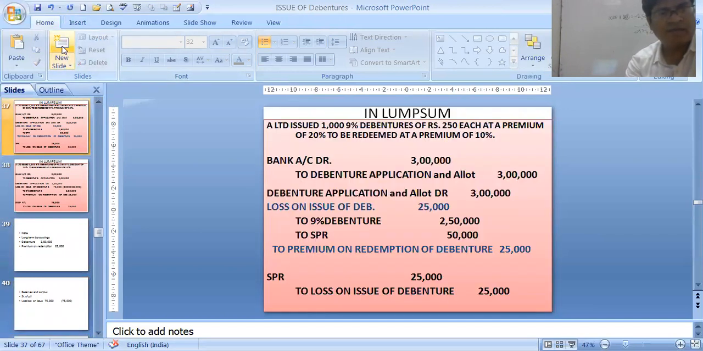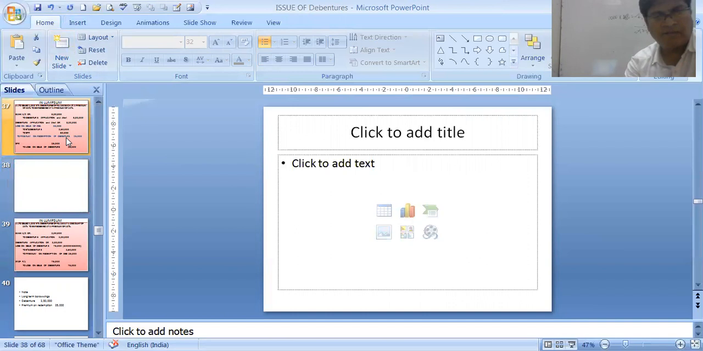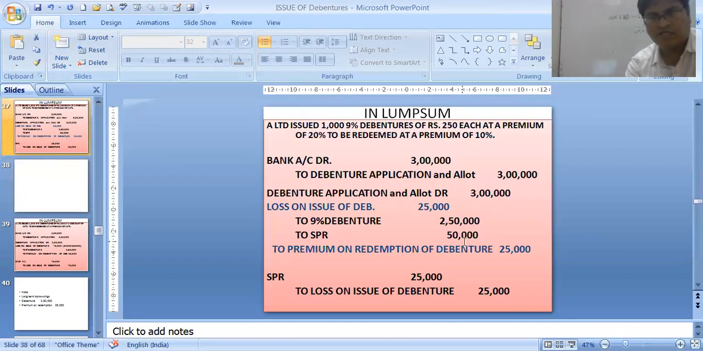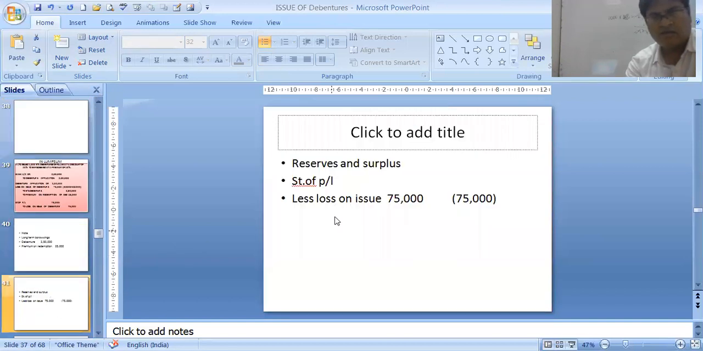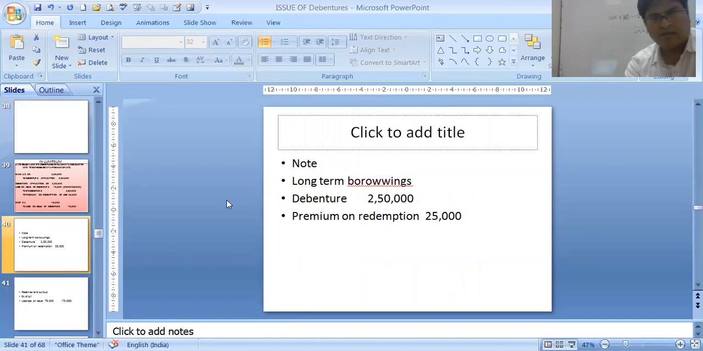If it was a premium, how much was the premium? Premium was 50,000 and the loss is 25,000. This is the same, 2,50,000 and 25,000. This will be the same as this entry: 2,50,000 debentures, 25,000 premium on redemption of debentures. This will be the same in all the 3 cases: par, premium, discount.